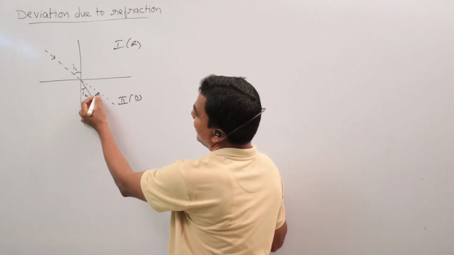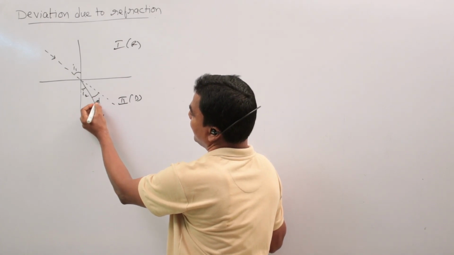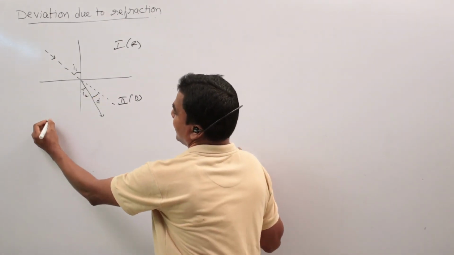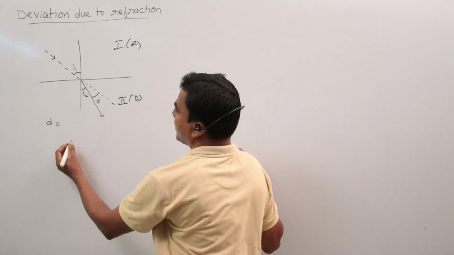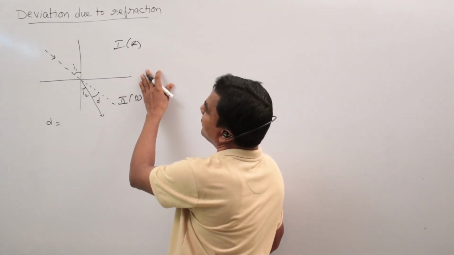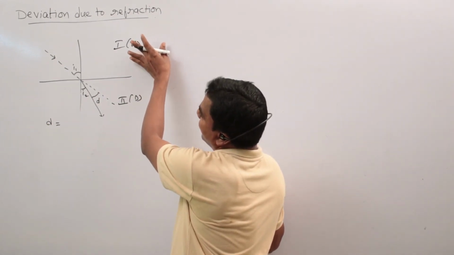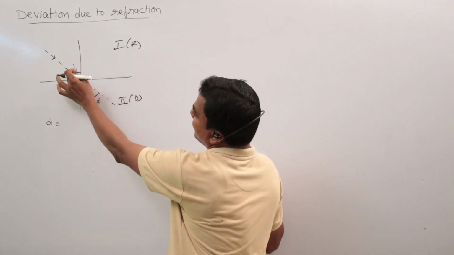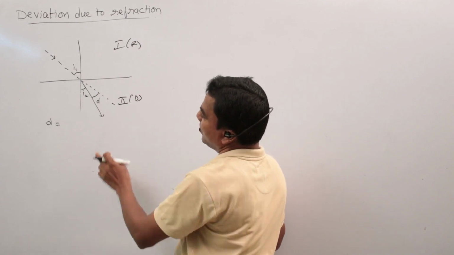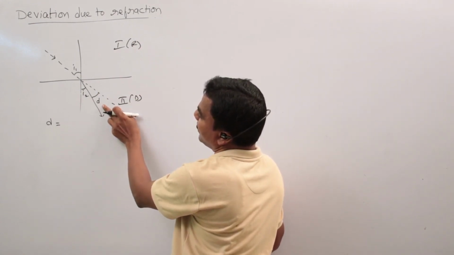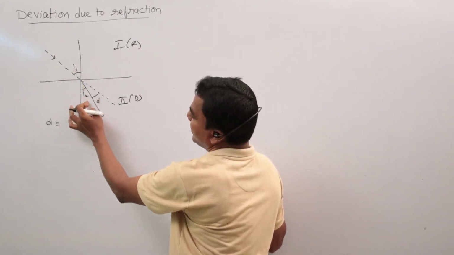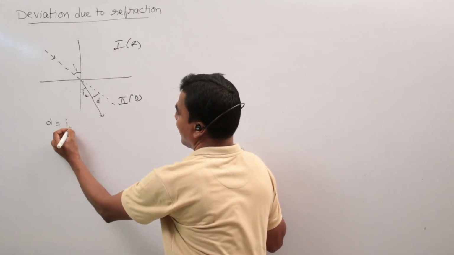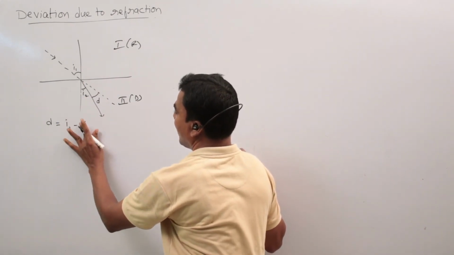So this is the angle of deviation, written as D equals to. In this case, when a light ray comes from rarer to denser, I1 is greater than I2. So the angle of deviation D equals I1 minus I2.